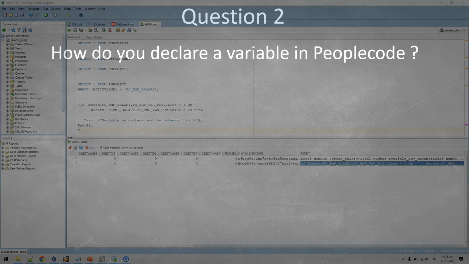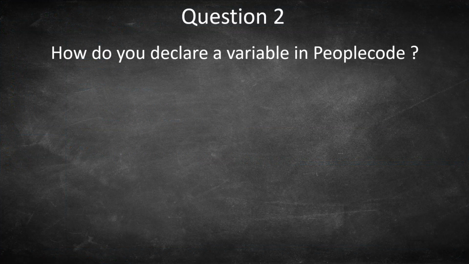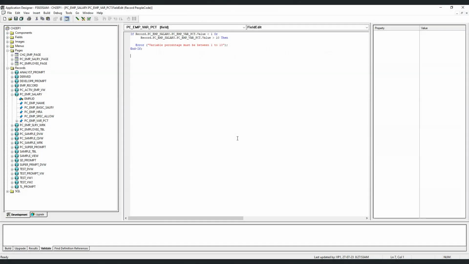The next question we have is about variables in PeopleCode. And the question is, how do you declare a variable in PeopleCode? Let's say we want to declare a variable called my name, which will be a string variable, and it should store my name.